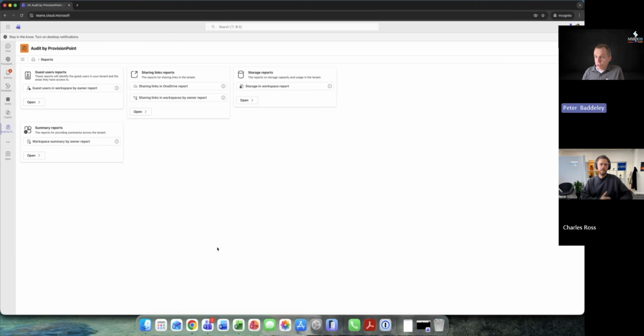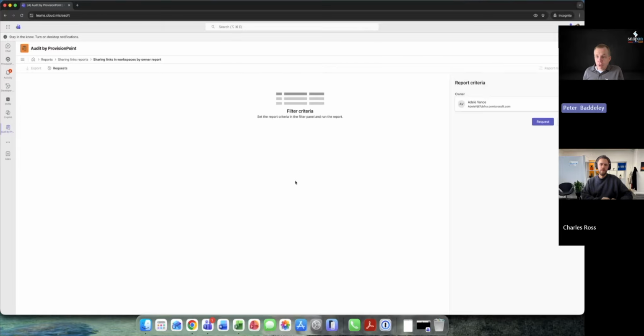So this is logged in as a different user into the audit app, and you can see that my experience is very different. I'm seeing a lot less reports. That's limited to me in terms of my permissions. And actually, one of the things you'll notice here is I only see these reports which are called by owner report.